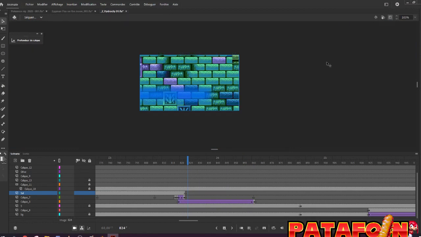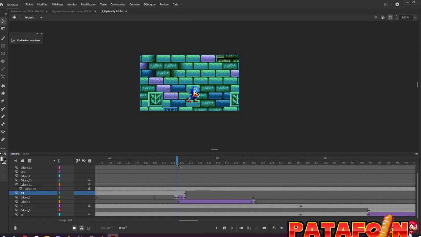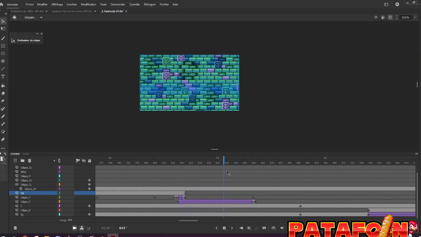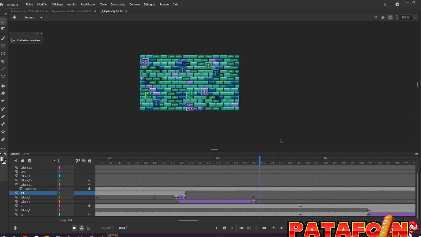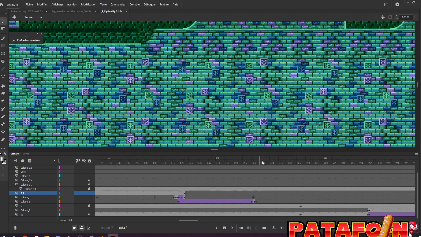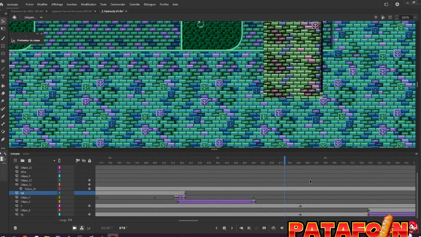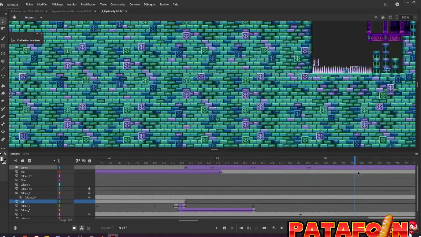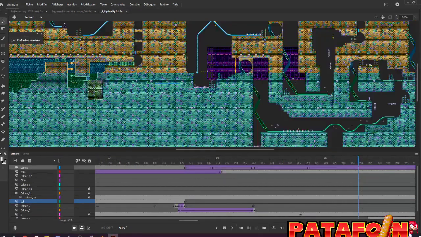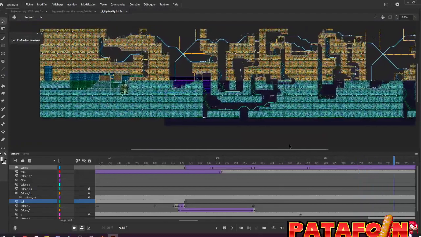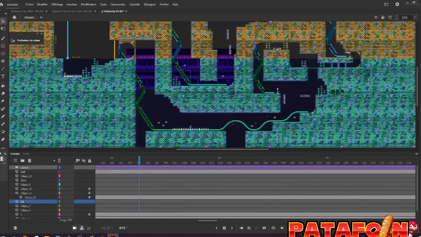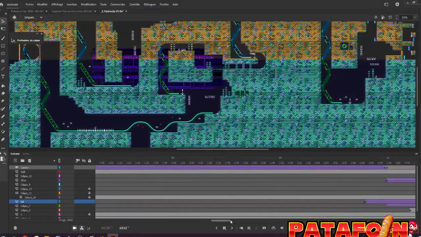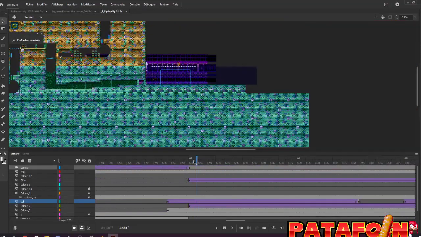If I lock the camera, it looks like this. Puff. And then of course, what I am moving here is the camera. So it's scrolling the whole scene of Hydro City, so it's taking some time.